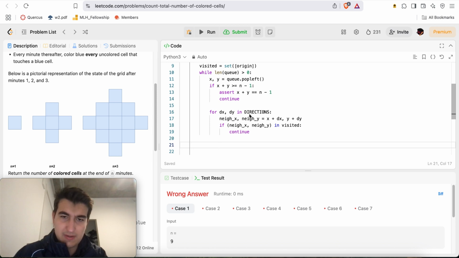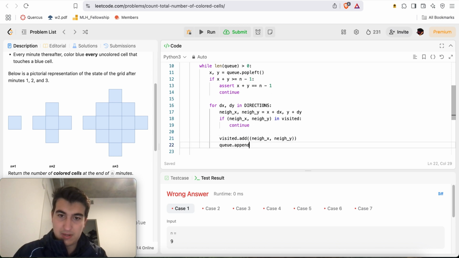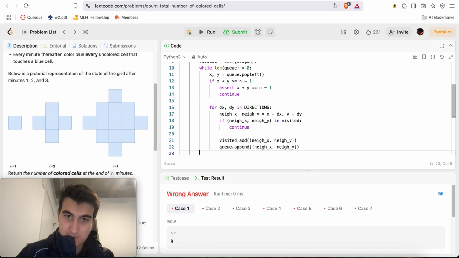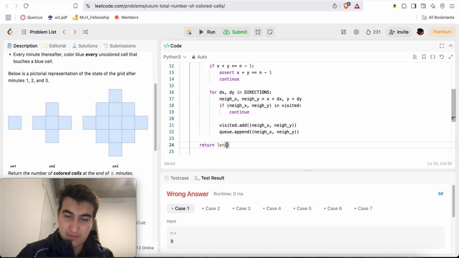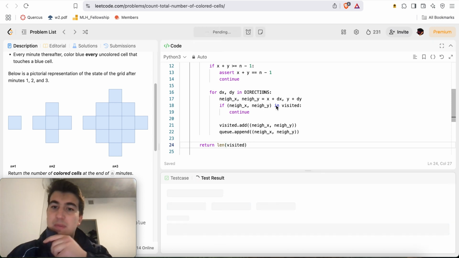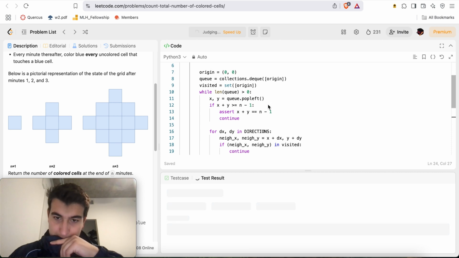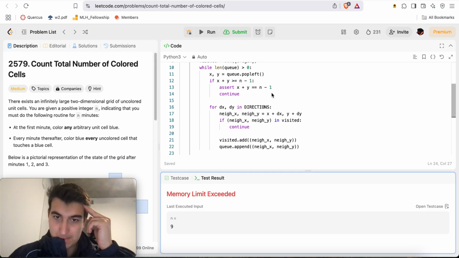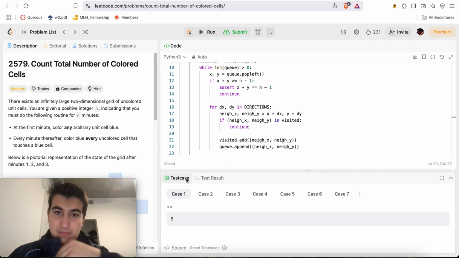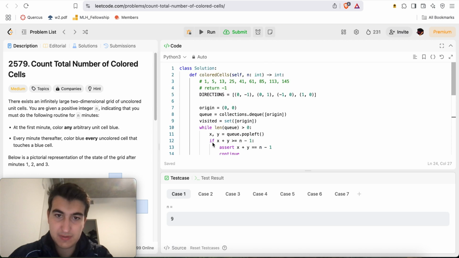Otherwise, here we'll say visited dot add neighbor x, neighbor y, q dot append neighbor x, neighbor y. Right, and something like this, return length of visited, as it's a set. Uh-oh. Memory limit exceeded. That's interesting.